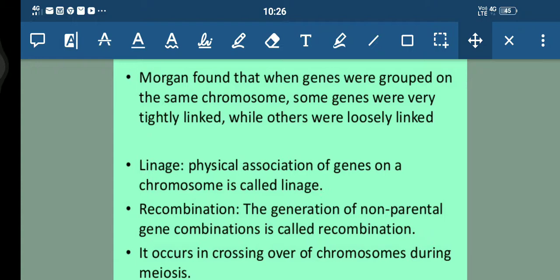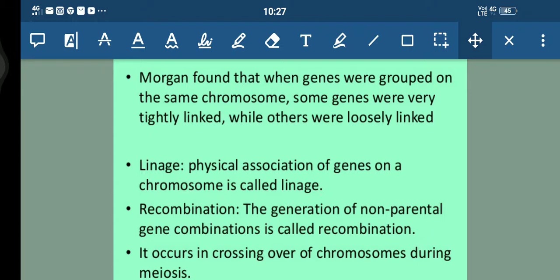So listen, students, very important thing. We have two types of combination. First is the parental one, and second is the non-parental one. In the parental combination, both genes are located very near to each other. But a recombinant or non-parental gene combination occurs when the genes are located very far from each other.